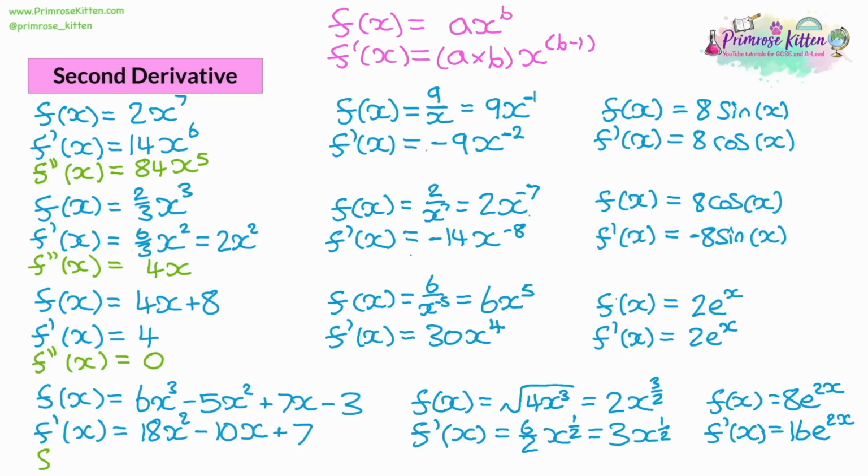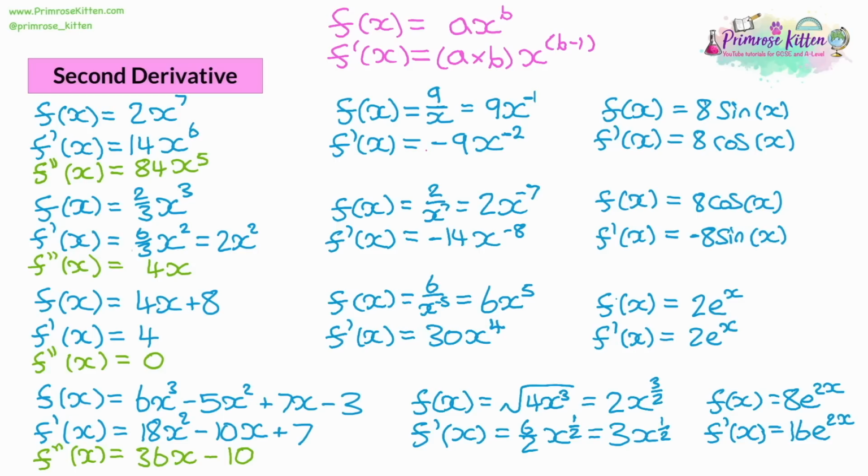Let's have a look at the next one. Now we've got multiple terms, and again, we'll just follow the same thing and do the derivative for each term. 18x squared will give us 36x. Negative 10x will give us negative 10. And the 7 is going to cancel out to 0, so we don't write it. So we just find the derivative of every single term like we did for the first derivative. And you'll notice that if you start off with a polynomial like this, where you have an x cubed, an x squared, an x to the power of 1, and a normal number at the end, practically an x to the power of 0, you've got one of each.